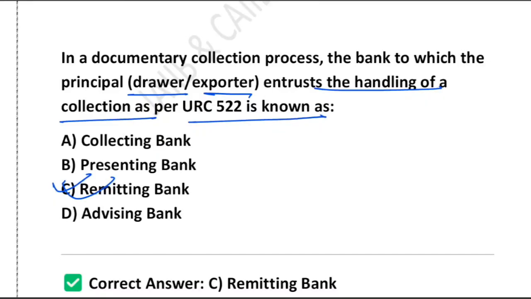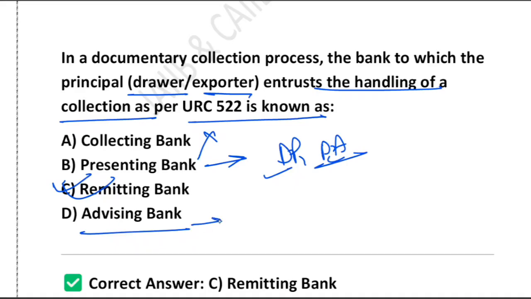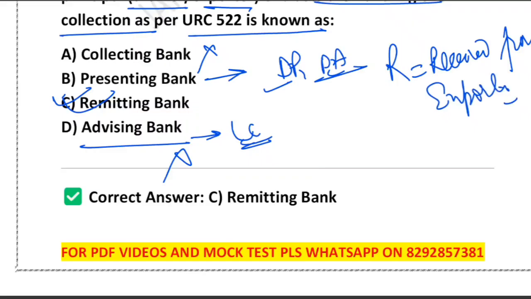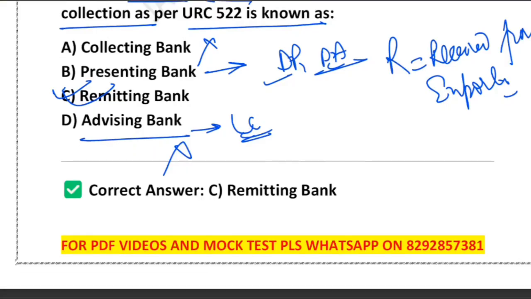Why is option A wrong? Collecting bank: any bank involved in the collection process is called a collecting bank. Presenting bank means the bank that literally presents the document to the importer, for DP or DA, either payment or acceptance. This is a subcategory of the collecting bank. Now the advising bank is basically used only in the LC, not in documentary collection. So one trick to remember is R. R means received from exporter. This way you can easily remember the remitting bank. If the bank received the document first, it is the remitting bank. I hope it is clear.